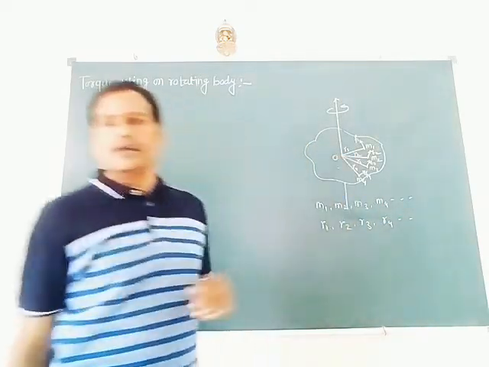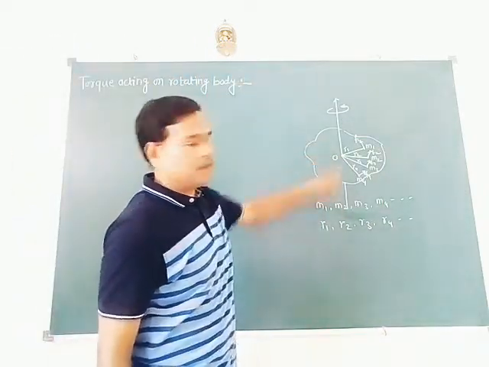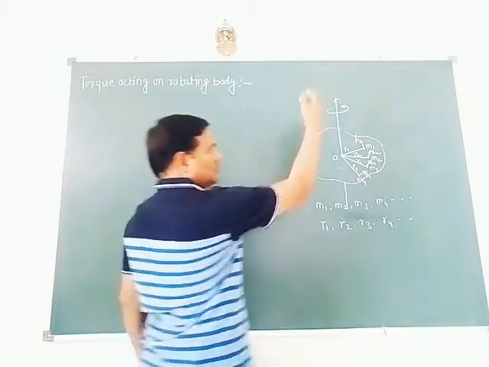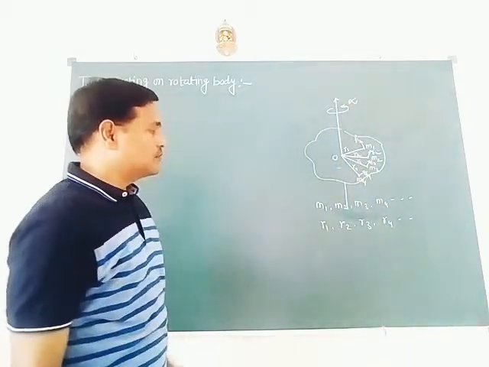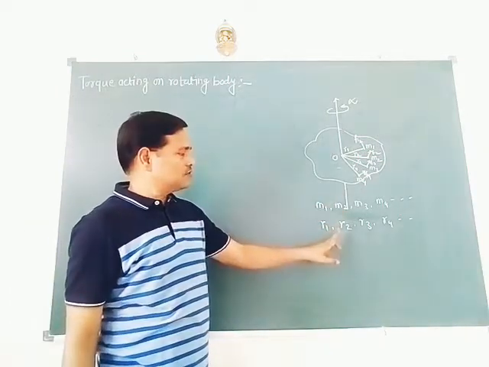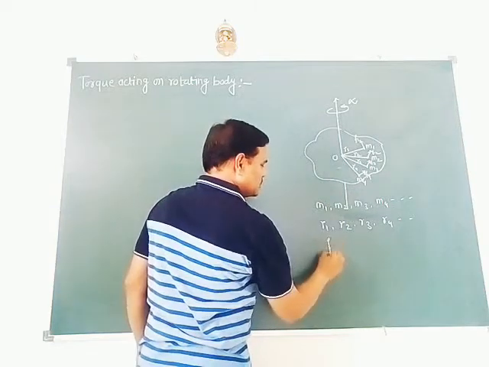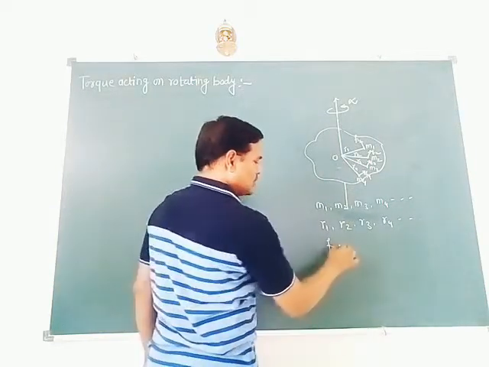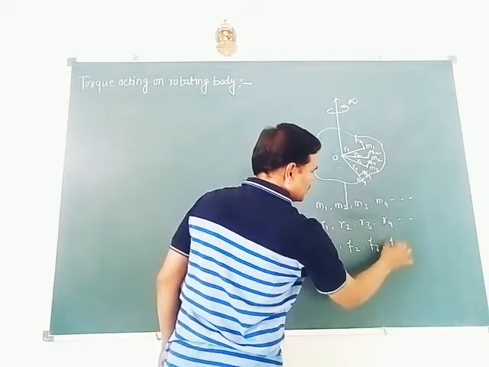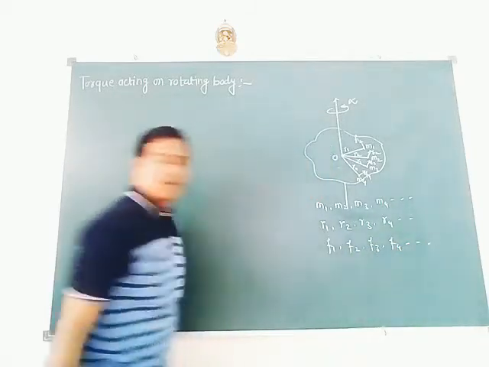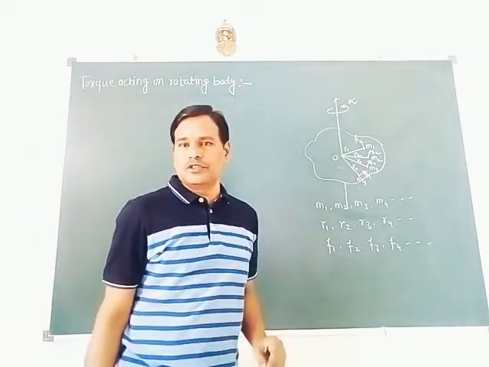Here is the axis of rotation, the point through O. The body is rotating with constant angular acceleration alpha. It consists of a number of particles situated at different distances. The forces acting on these particles, individual forces, are F1, F2, F3, F4 and so on. So we have to obtain the expression for total torque acting on this body.